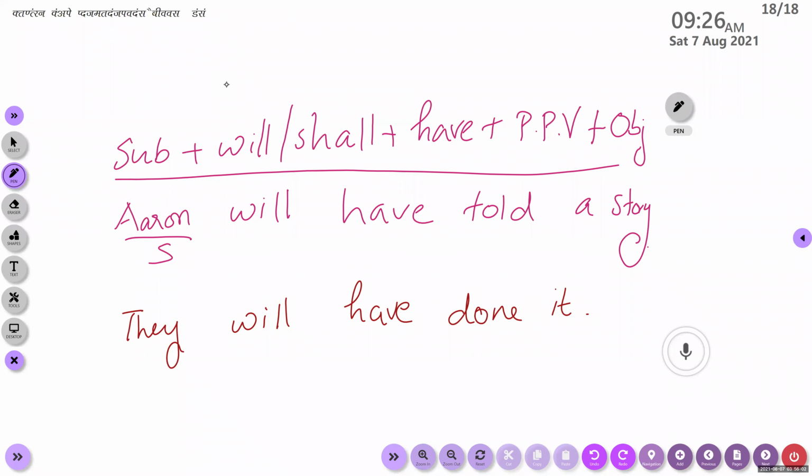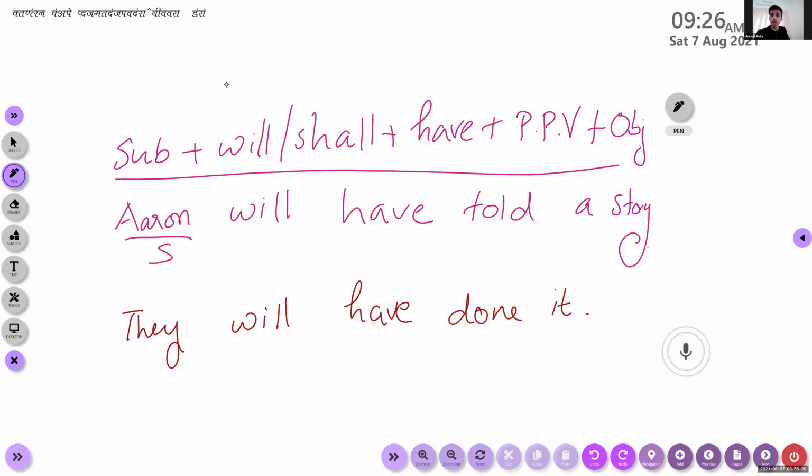Pick out the finite verb from the sentence. Remember, finite verbs are complete verbs. Normally, it is attached. Auxiliary verb plus main verbs come under the finite verb. And the finite verb helps us to identify the tense form. Right? Here, tell me the finite verb from the first sentence.